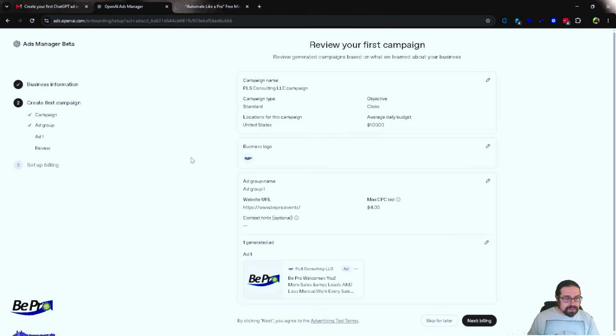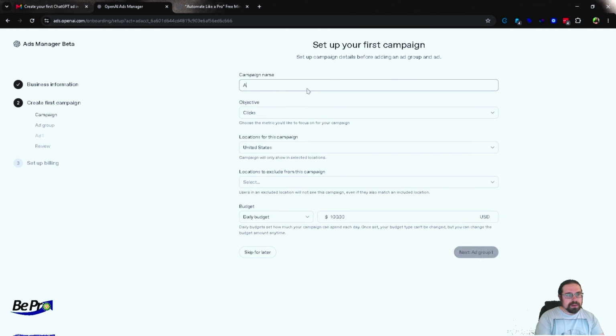What I'm curious about are the audience settings. Also, you'll notice that it just assumes I want to take people to the homepage, which I know, but it is following this objective, audience, creative piece. So let's go ahead and change this. Let's edit our campaign. So this is going to be Automate Like a Pro.